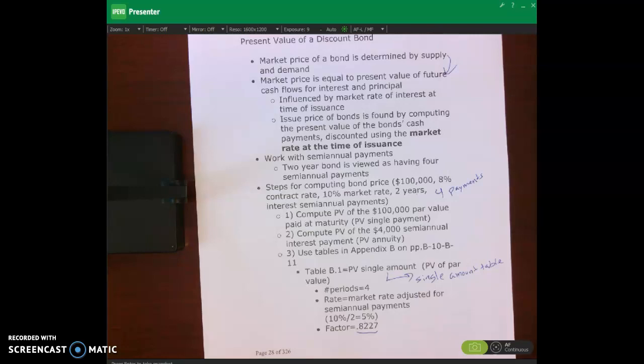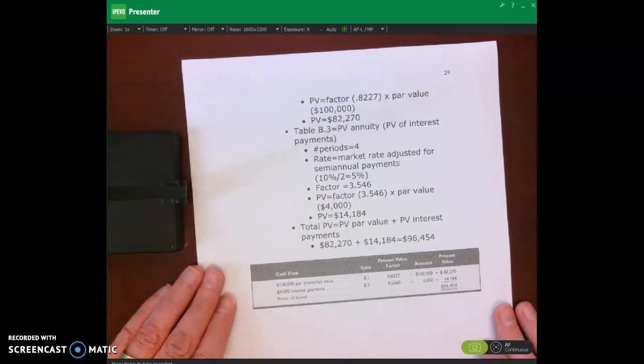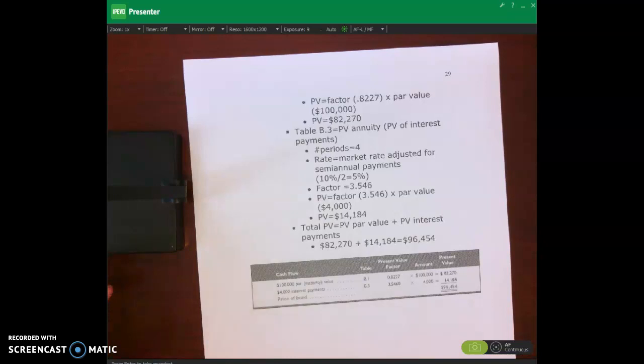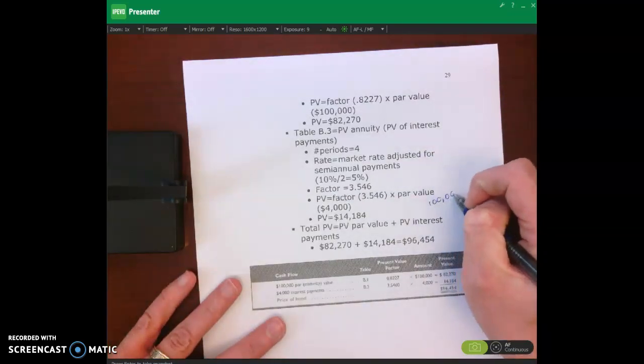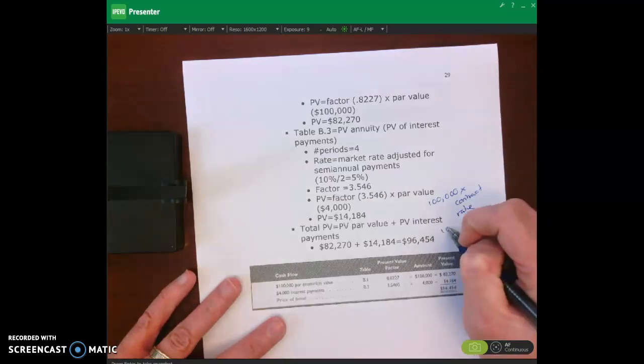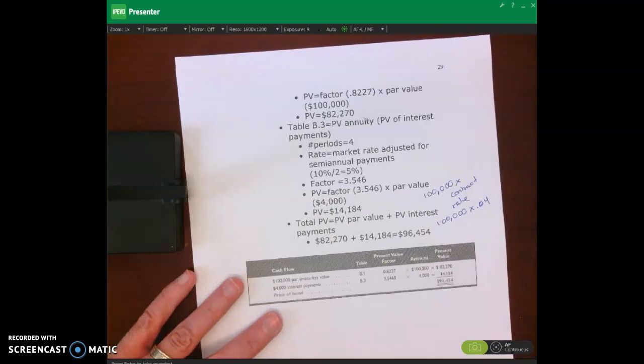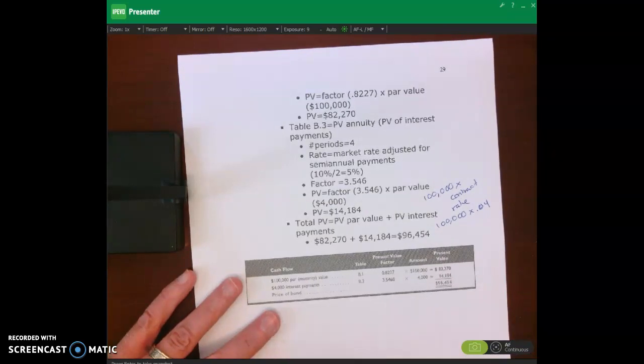Okay? So then that's the first step, which is calculating the present value of our par value. The next step is we have to calculate the present value of our interest payments, which in this case, remember, is $4,000. And again, the way we got that $4,000 is by taking par value times contract rate, which equals our 100,000 times our 0.04. And why 0.04? Because the contract rate is 8%, but it's semi-annual, so it's 4% every 6 months.